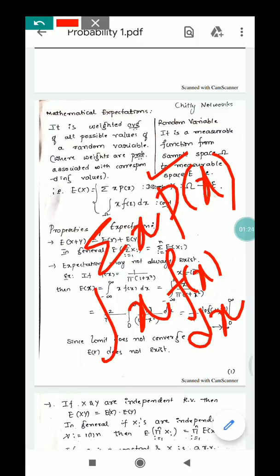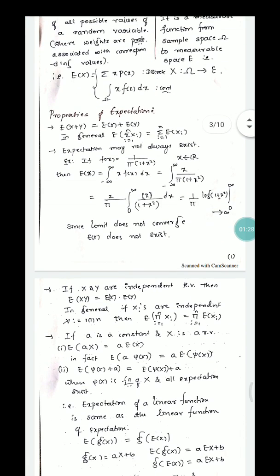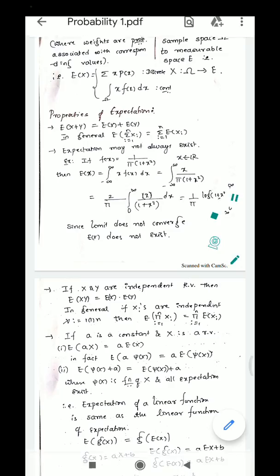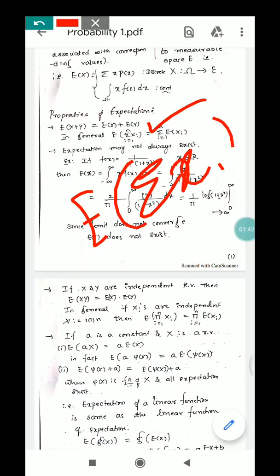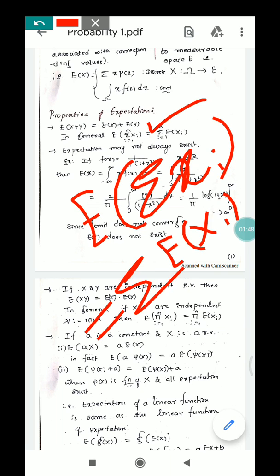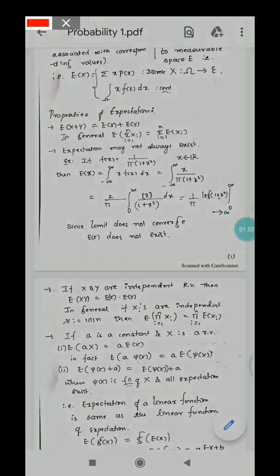And the properties of expectation are: if there are two random variables x and y, then expectation of x plus y is equal to expectation of x plus expectation of y. And in general, expectation of summation of xi, i running from 1 to n, is nothing but summation of expectation of xi. This is called the additive property of expectation.